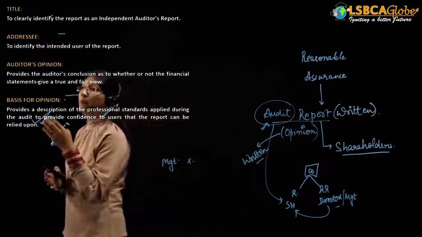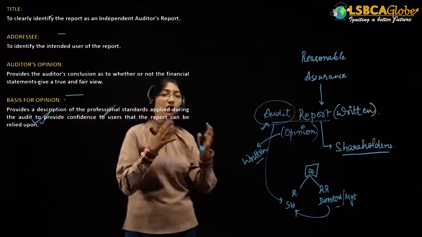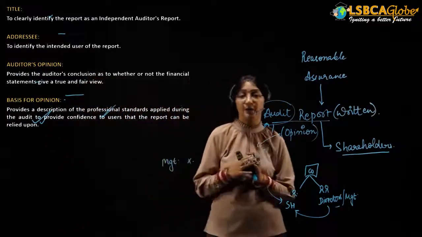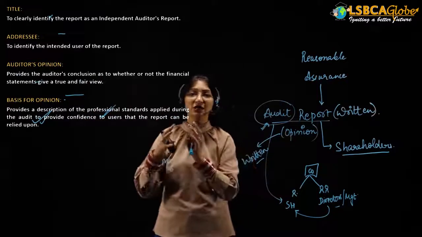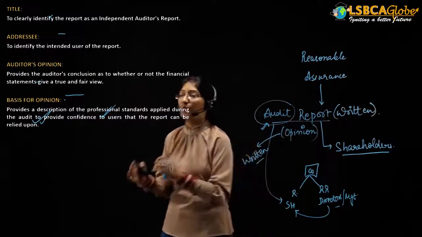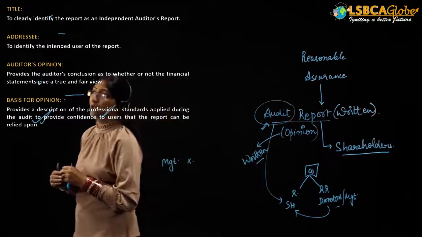Then there will be a basis for opinion, that is, why the auditor has provided a particular opinion. What is the purpose? What is the reason for providing such an opinion? That will be provided in the basis for opinion paragraph.